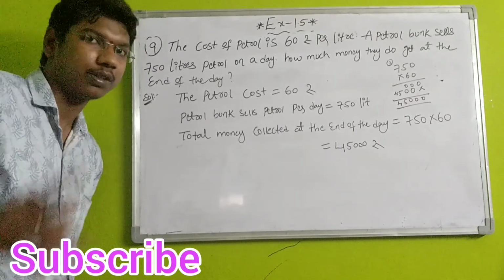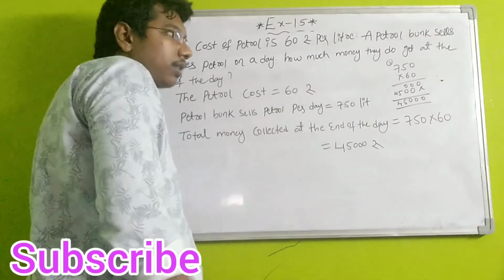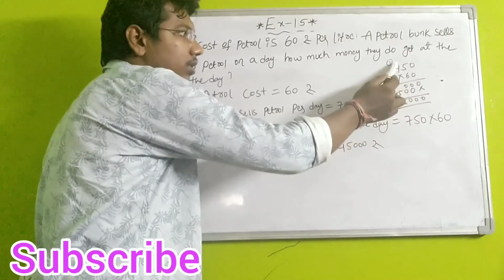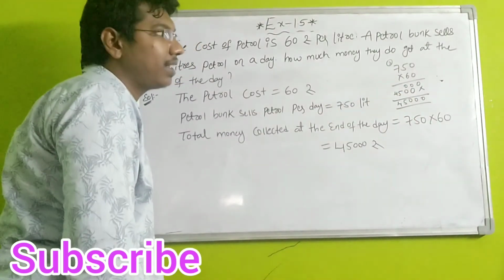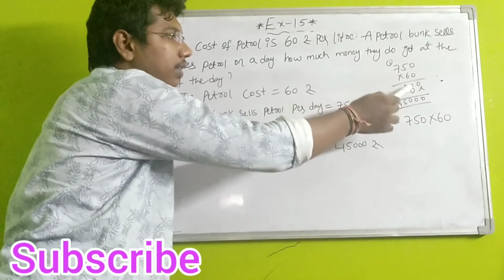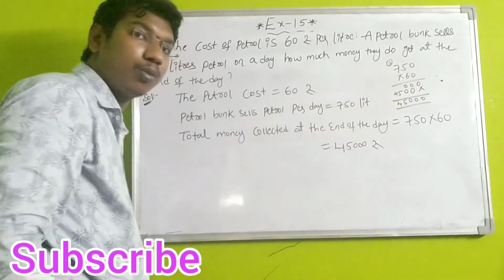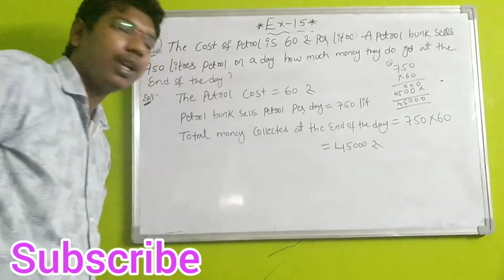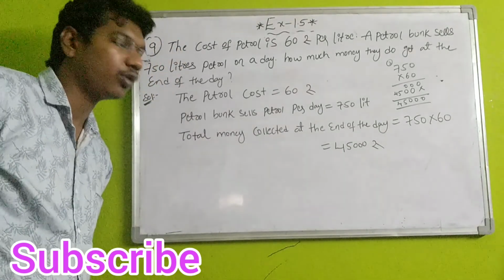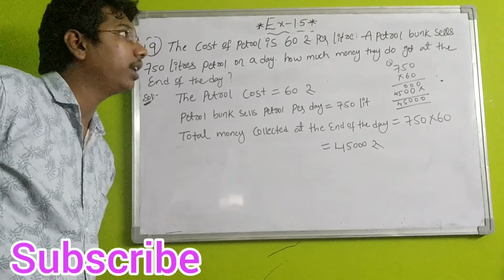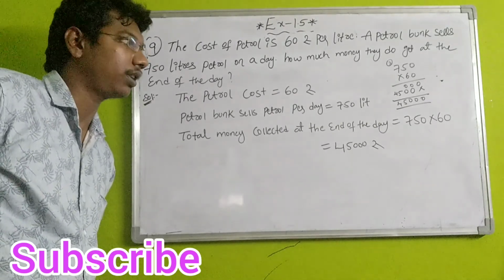1 liter of petrol costs 60 rupees, right? Multiply with 60. 0 times 0 is 0, 0 times 5 is 0, 0 times 7 is 0. Next, the second digit is 6. 6 times 0 is 0, 6 times 5 is 30, 0 and 3 carry, 6 times 7 is 42, 42 plus 3 is 45. Now the answer is 45,000. Therefore every day it is getting 45,000 rupees, students. That is the answer. This is the question number 9 answer.